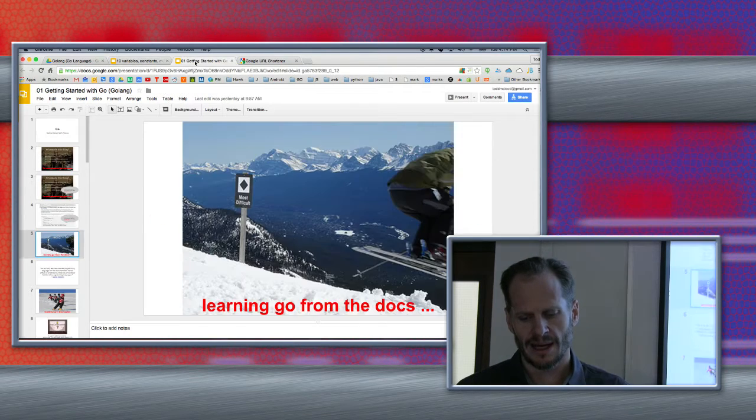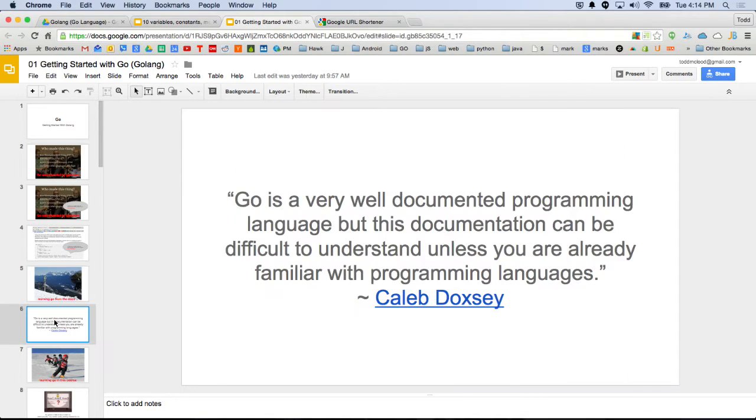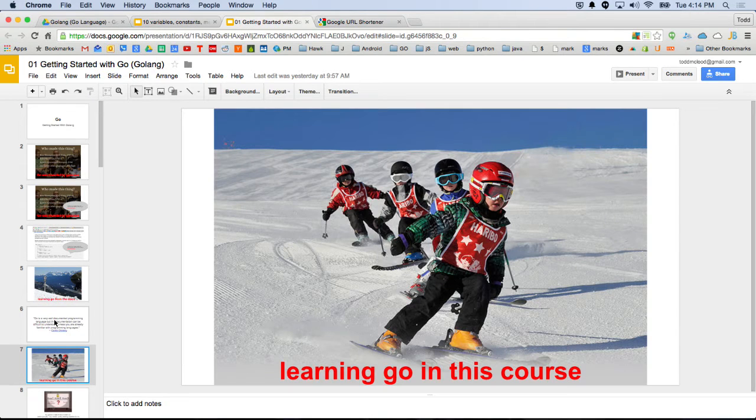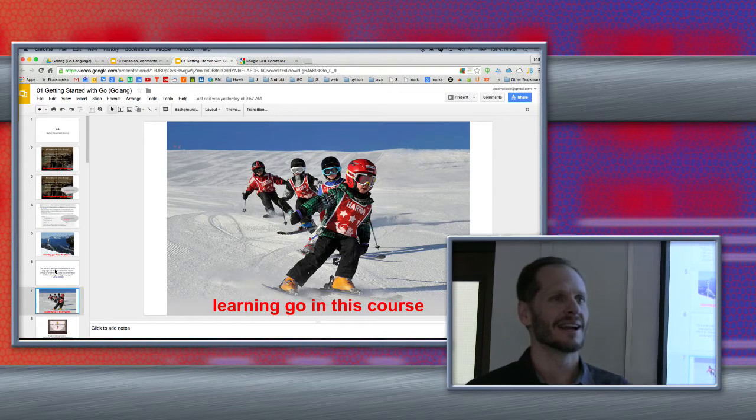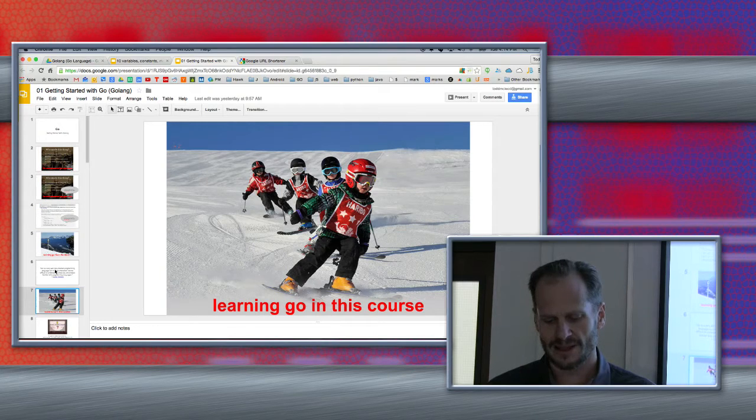So Go can be a little bit difficult when you first learn it. Caleb said, Go is a very well-documented programming language, but this documentation can be difficult to understand unless you're already familiar with programming languages. And that's from his book. That's in like chapter 1 of his book, and that's absolutely true. But when you're learning it with somebody who's kind of like showing you the way, right? Like learning it with Caleb this summer, it's like, man, that was so much more helpful. So I'm nowhere near Caleb's caliber, right? But I'm much farther along than I used to be. And so hopefully that's what this will be like in our course, learning Go in this course.